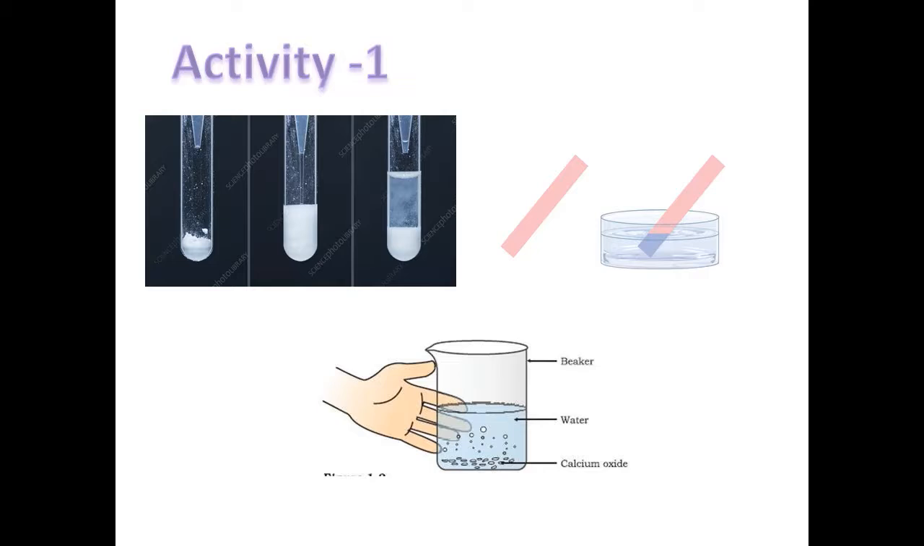Then in the activity it was asked, test the resulting solution with litmus paper. When we test the resulting solution, the red litmus turns blue. When the red litmus turns blue, it indicates that this is a basic substance. So when we take calcium oxide, CaO, and add water, that forms a base, and that base is calcium hydroxide. During this formation, some quantity of heat is released. So these are some observations in the activity.